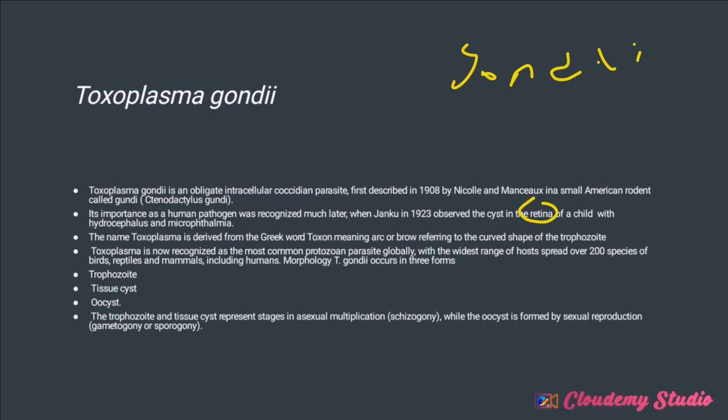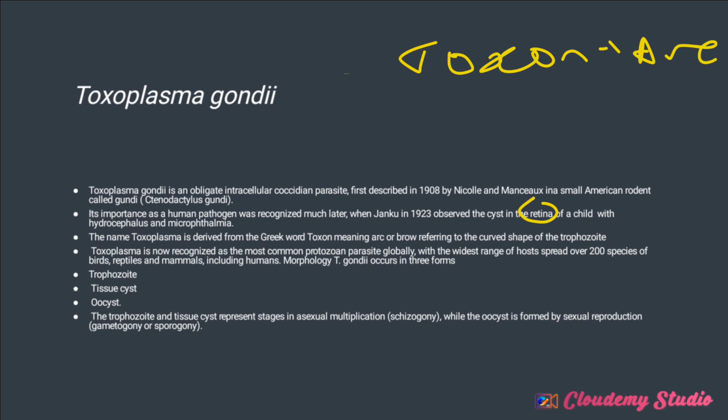The name Toxoplasma is derived from a Greek word, toxon. Toxon means an arc, like a bow, referring to the curved shape of the trophozoite.